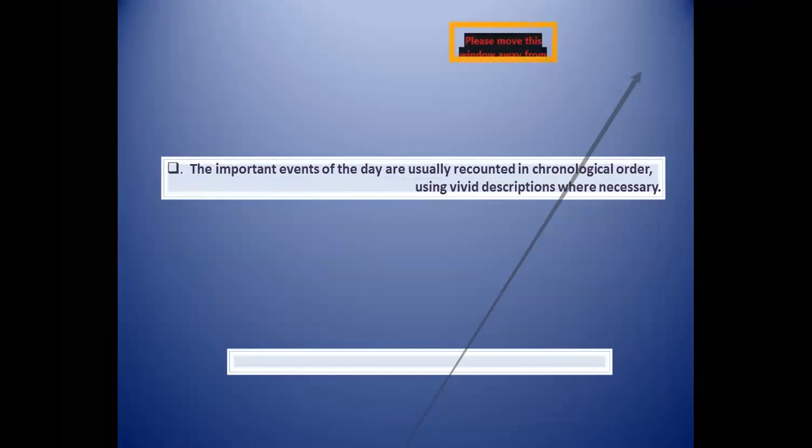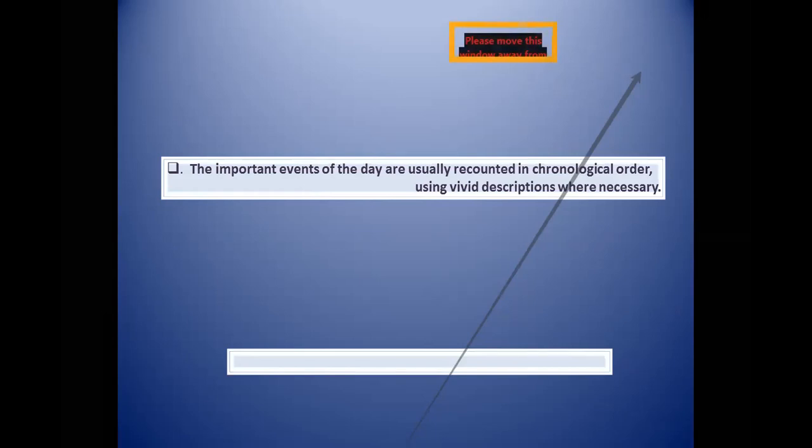Now, the important events of the day are usually recounted in chronological order, using vivid descriptions where necessary. Let me tell you, students, this is going to be very interesting. The things you are going to write after greeting the diary, like Dear Diary, you'll start writing your diary, or the notion you are going to mention there.